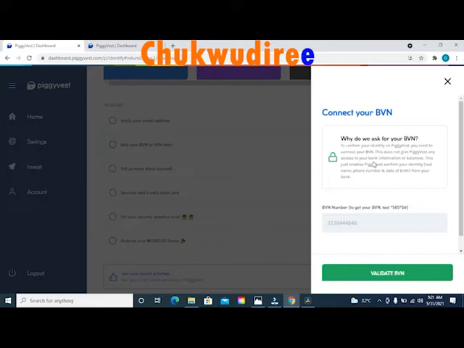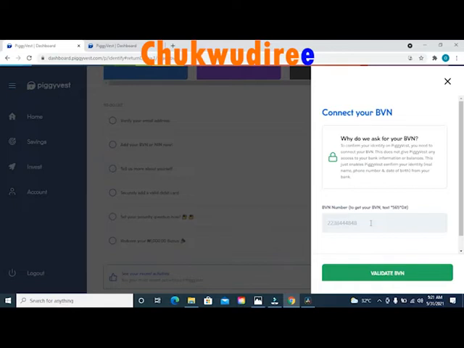When you select the option that says verify using your bank verification number, you'll be taken to another page inside this pop-up page. When you get to this page, you will see the option that says connect your BVN. Towards the bottom of this page, you will see where it says BVN number. To get your BVN, text *565*0#. Then right under this information, you will see a blank box. In this blank box, you will have to enter your bank verification number.